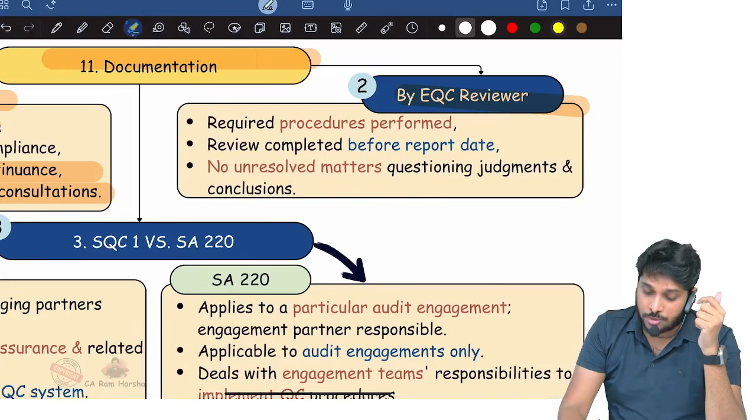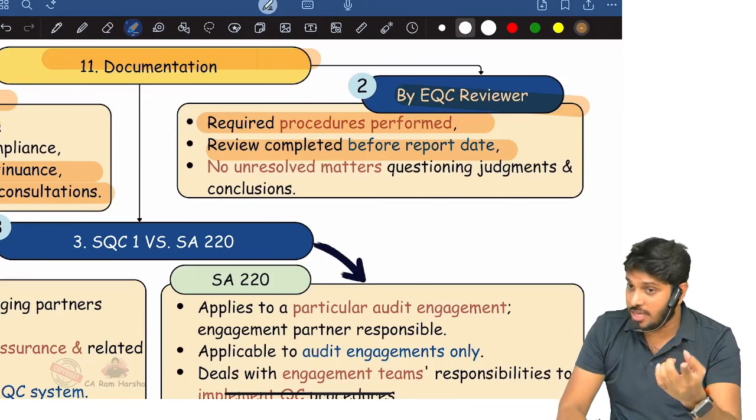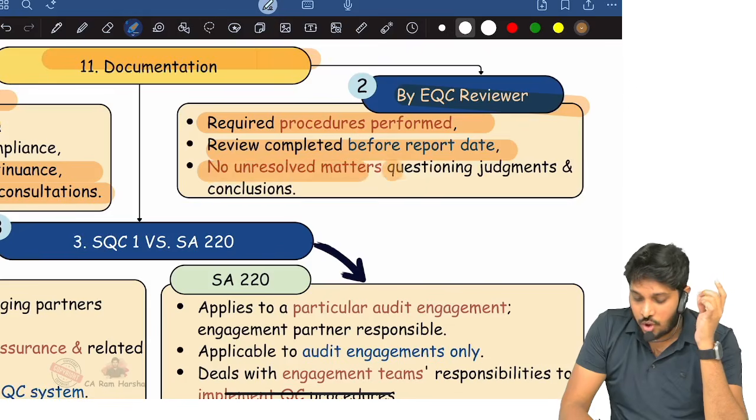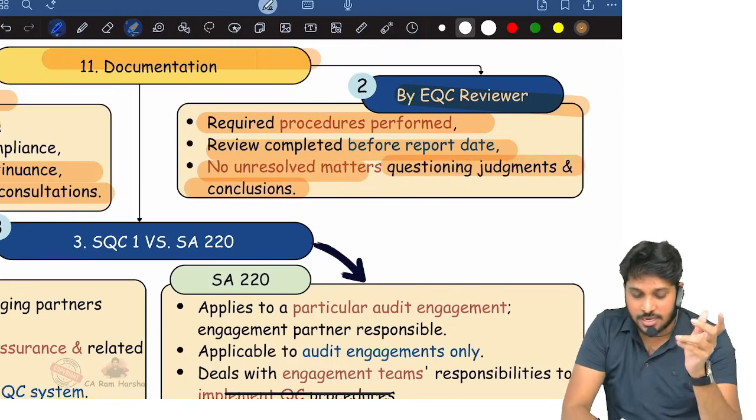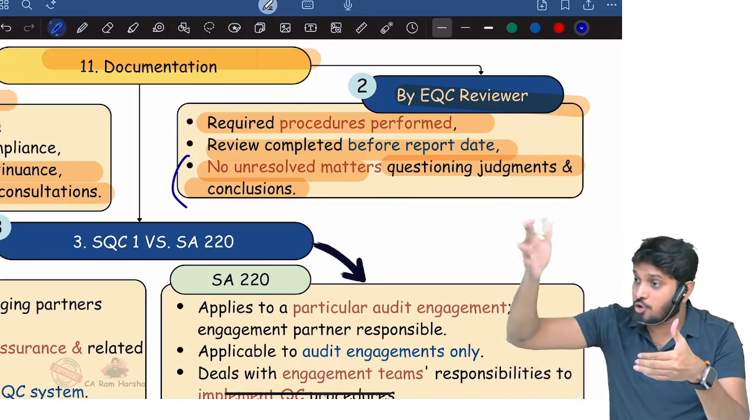The reviewer also has to document certain things: what review procedures he performed, and proof that the review was completed before the audit report date, and that there are no unresolved matters questioning judgments and conclusions. The reviewer has to document proof that there are no matters which are left.